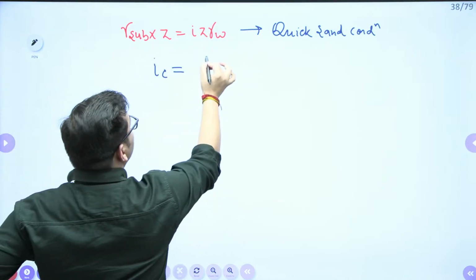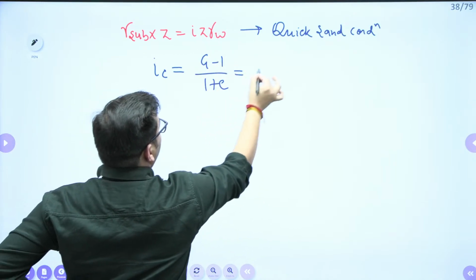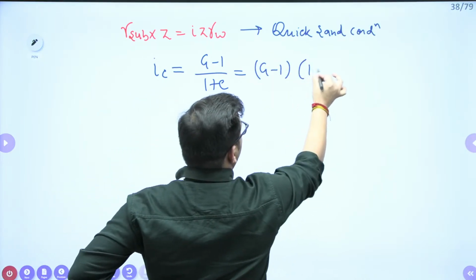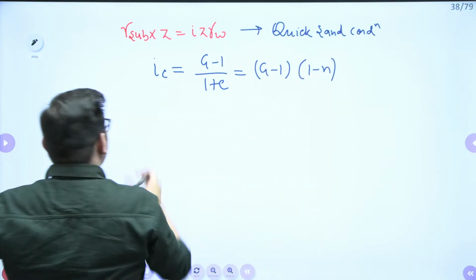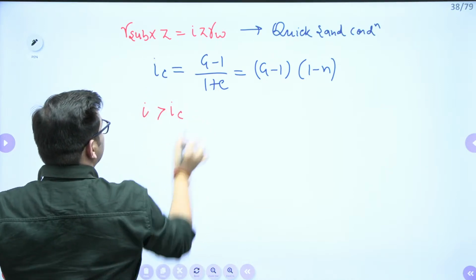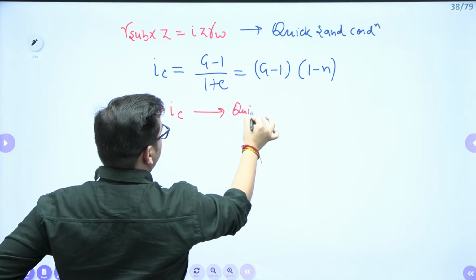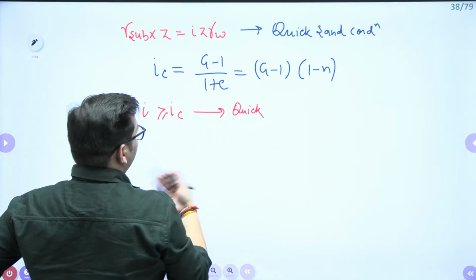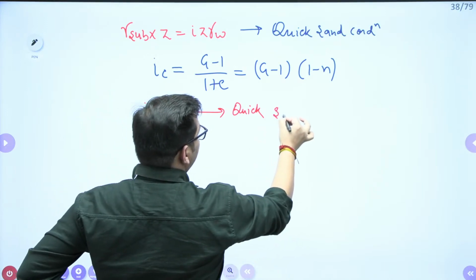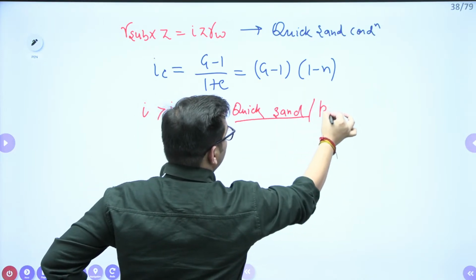It will be (G minus 1) upon (1 plus e), or you can remember it as (G minus 1) into (1 minus n). Clear? If your hydraulic gradient i is greater than i critical, there will be a quicksand condition. At equal also you can write, it will be a limiting condition, but it will be a quicksand condition, right? Or you can say piping. This is also the check for piping.